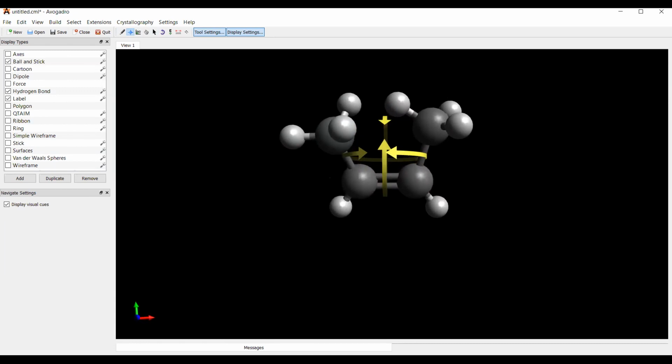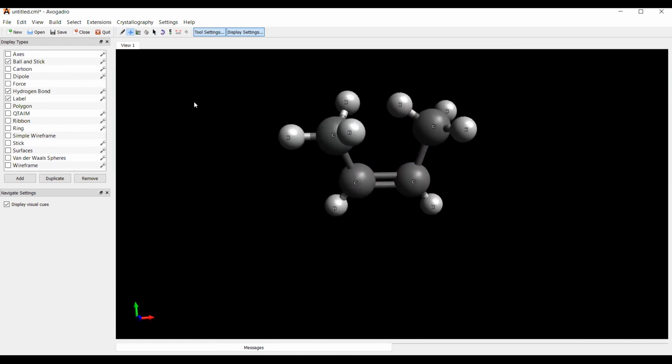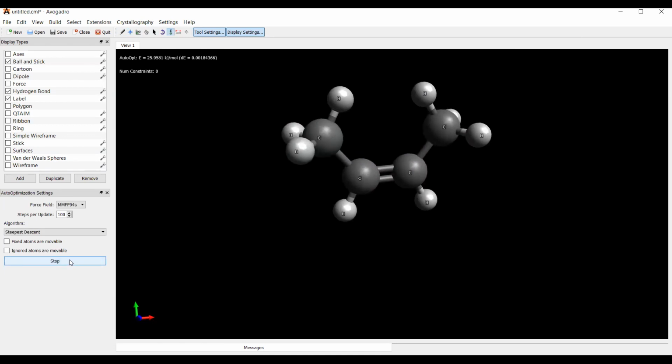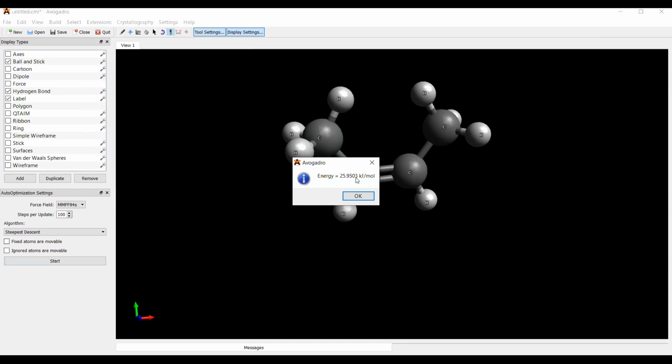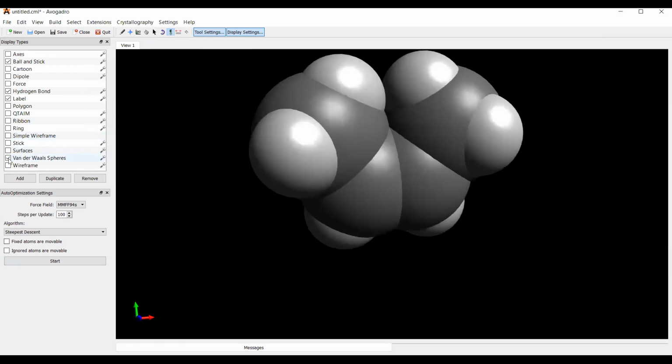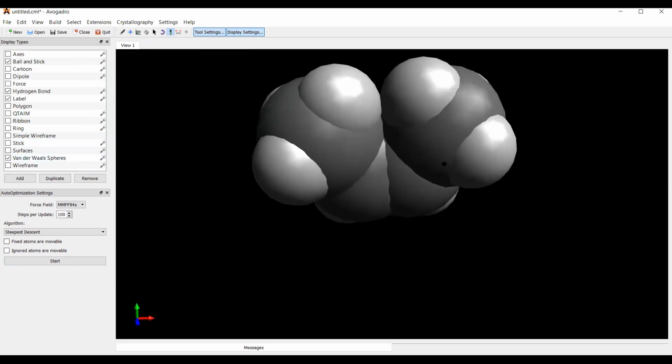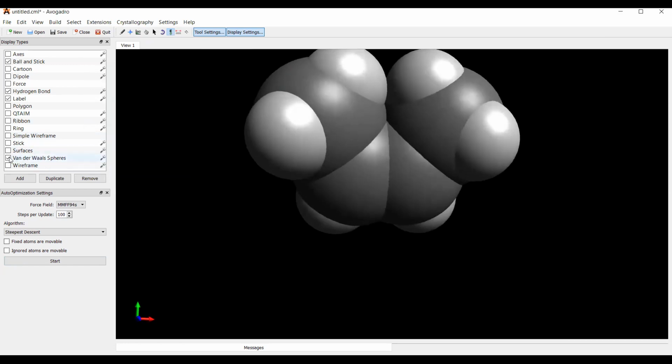Yes or no? Yes, sir. One thing that you can do is minimize the energy like this. What is the energy? 26 kilojoule per mole. Can you see that? Yes, sir. Let me also draw the van der Waals spheres. These are very near to each other, that is why they will have much steric repulsion.